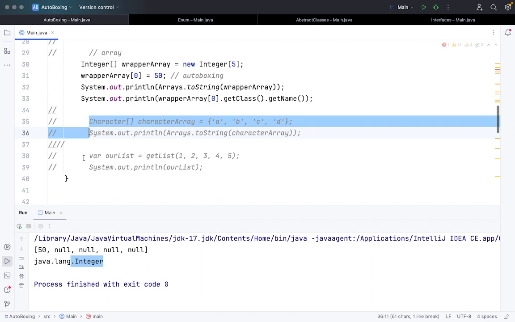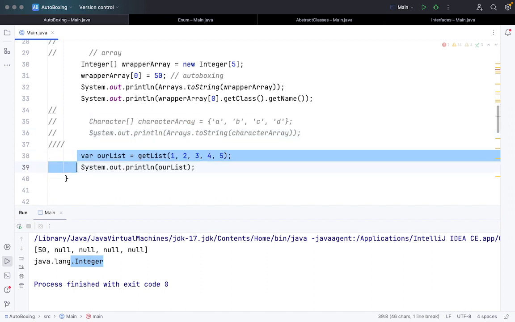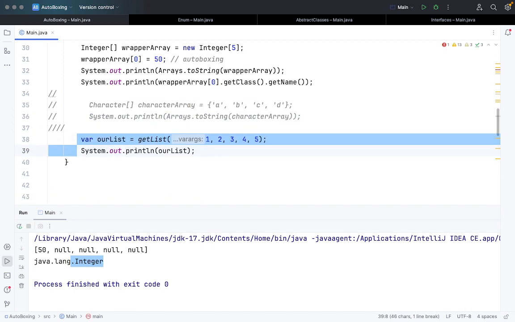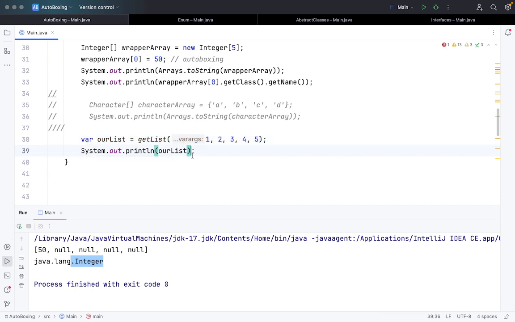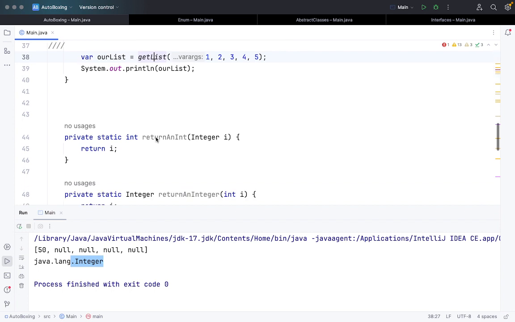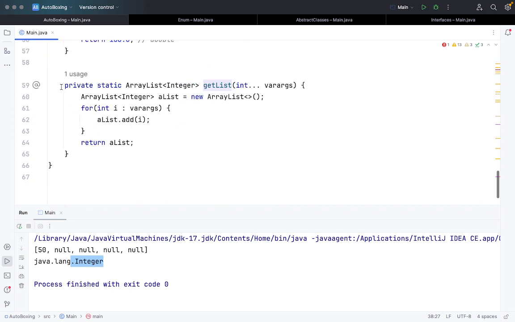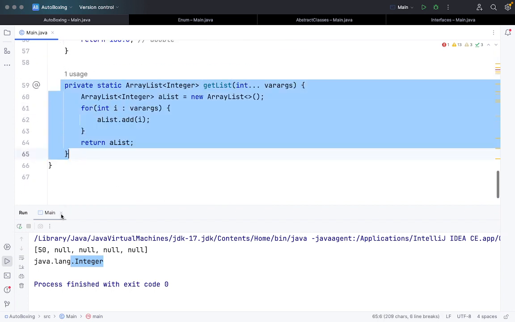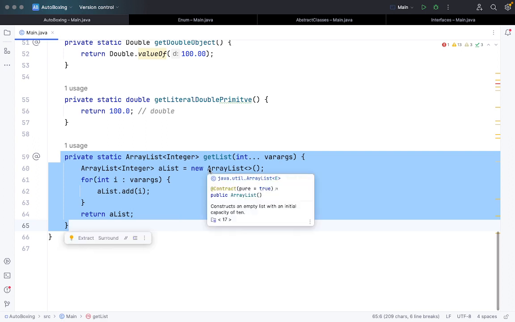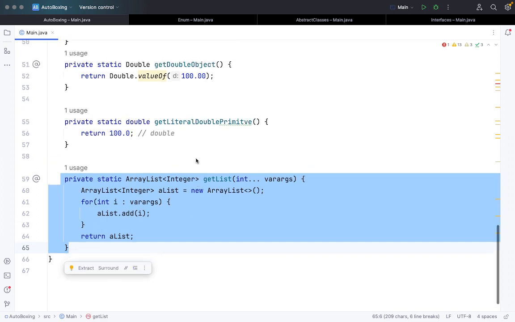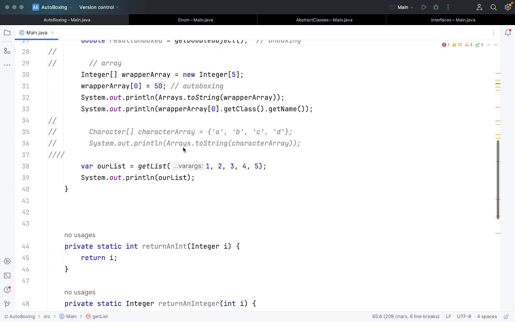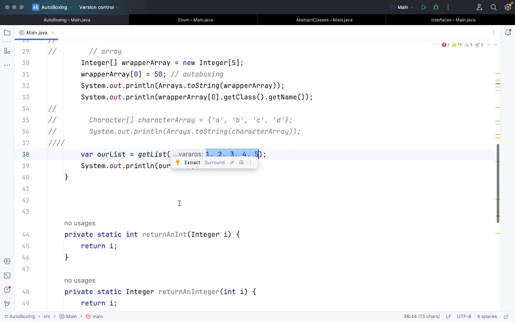I think the others are also the same kind of thing. So again, I'm just trying to show here that there is a function called getList that we are passing values to. Here we are trying to show the use case of how to use an ArrayList. In the main function, getList is there, and I'm passing 1, 2, 3, 4, 5, which are integer values, and I want an ArrayList out of it.